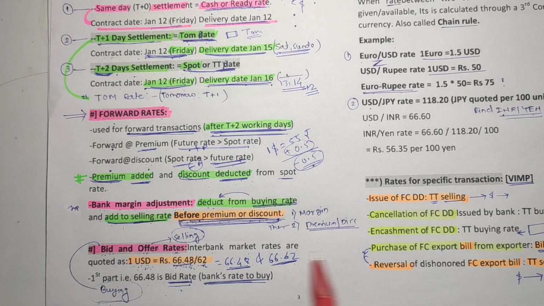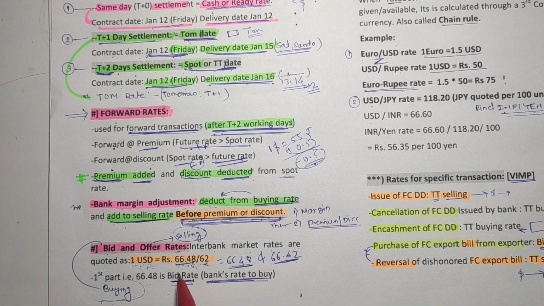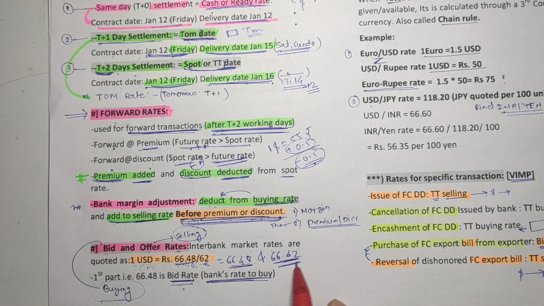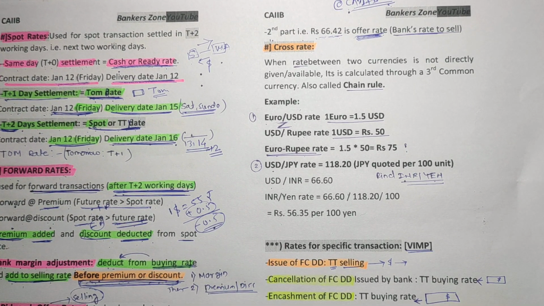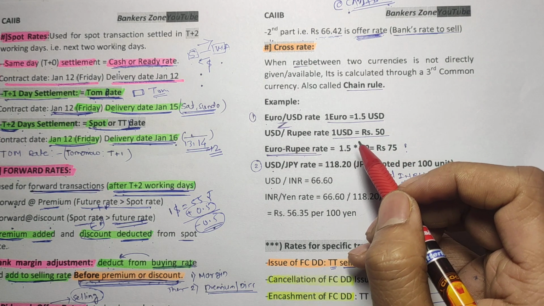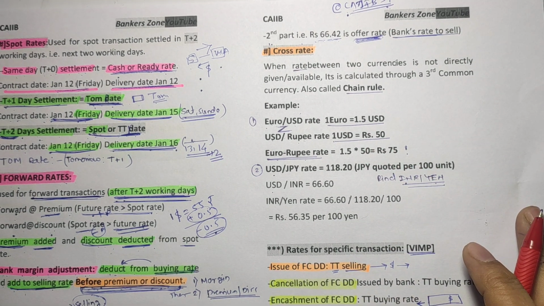And in case of the direct quote, we have a principle: buy low, sell high. So for buying, that is bidding, take the lowest value, and for selling, take the highest value. So in this fashion you have to remember, in case of direct rate, the principle is buy low and sell high. So friends, the next part is very important.